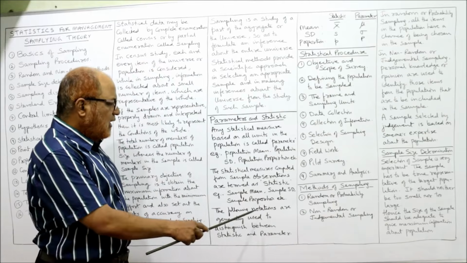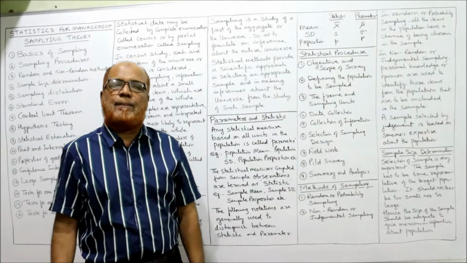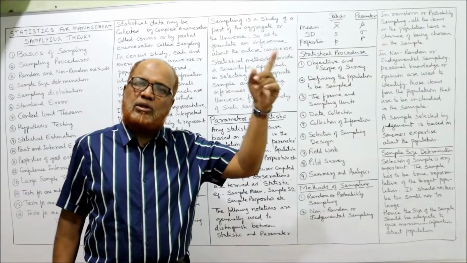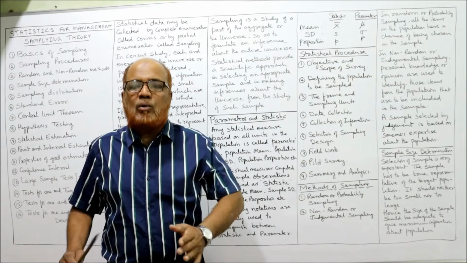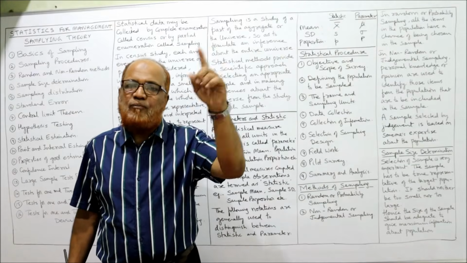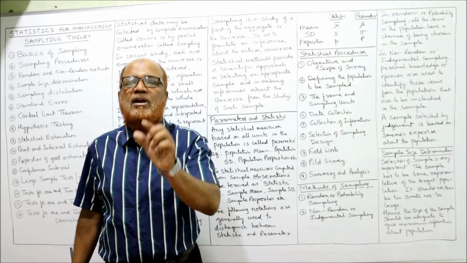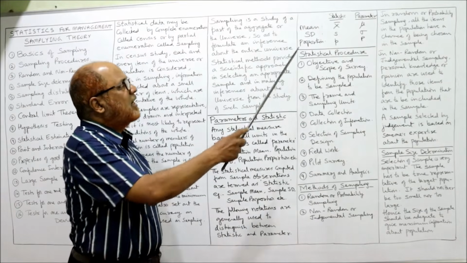The following notations are generally used to distinguish between statistic and parameter. While doing a problem, you may get information about the population or about the sample. So how do we distinguish them? We use different notations or symbols.